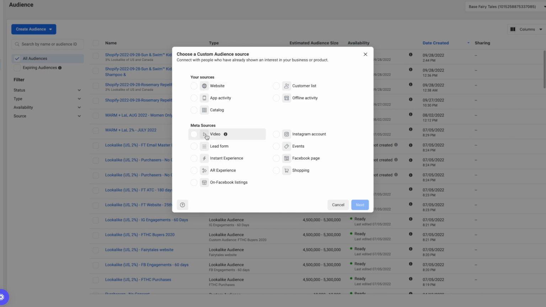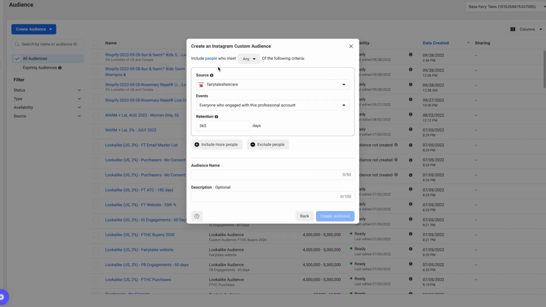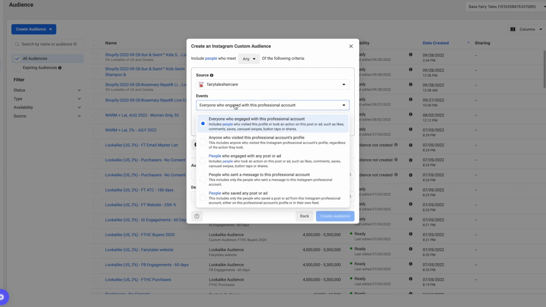And then I also use Instagram and Facebook page. So if you click on these, you can get specific audiences for this too. So you can tell Facebook you want to target anyone who has been to your Instagram page. And these are the options. People who have engaged with the page, that's usually what I just leave it selected on. People who, it says everyone, and it gives you the description. You can do people who DM'd you, people who saved anything. So I keep it at the top one because that kind of encapsulates all of these.